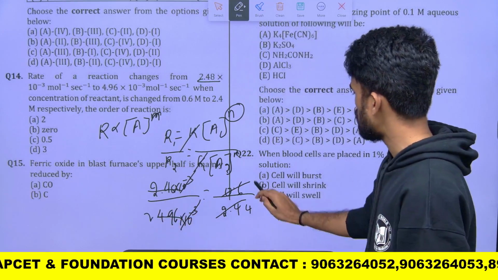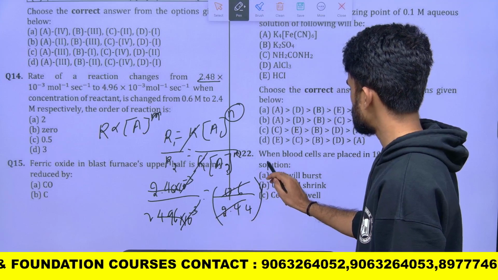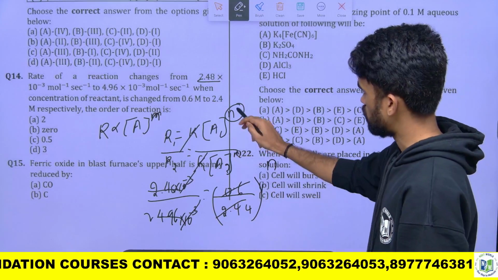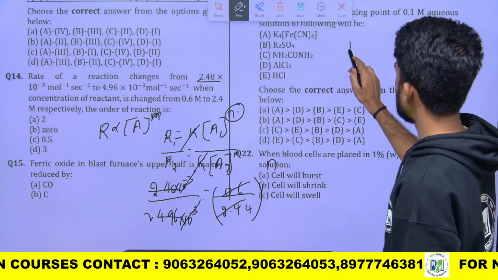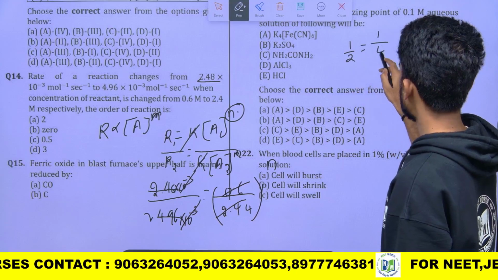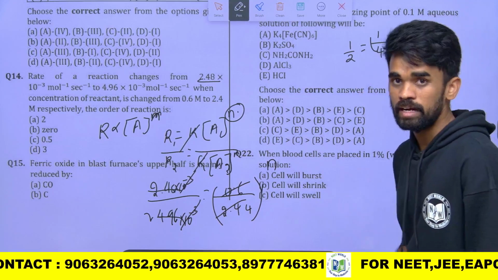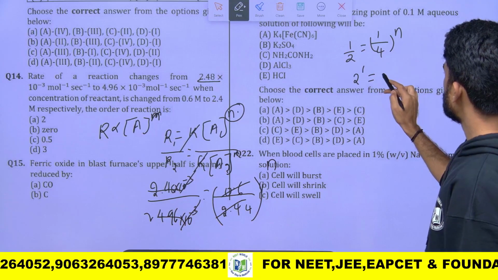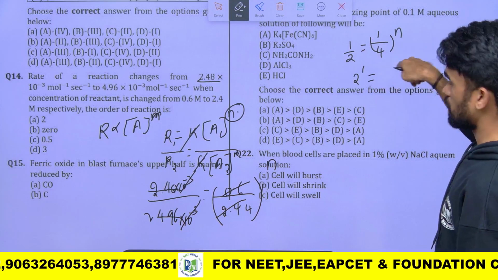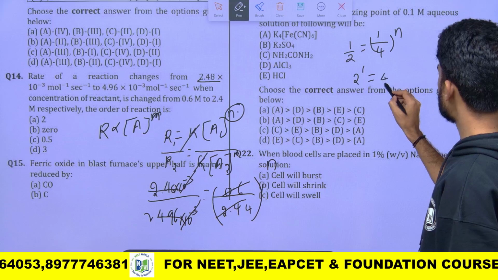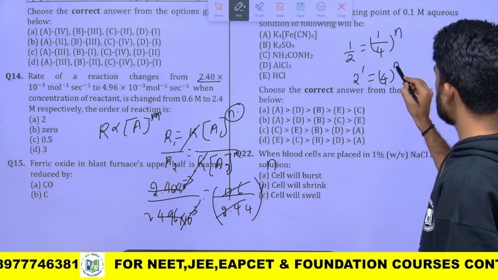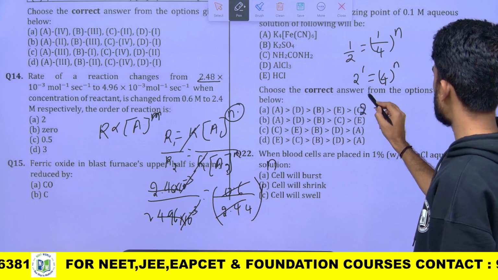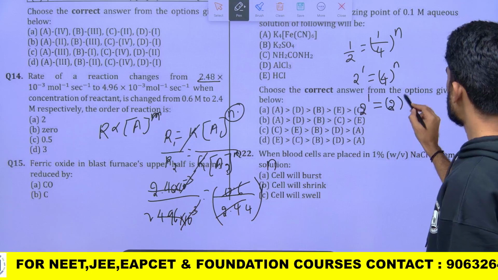So what is the final order we got? Here N, both of them are having N. So 1 by 2 equals 1 by 4 power N. Now I can write this as 2 power minus 1 equals 4 power minus N, so 2 power minus 1 equals 2 power minus 2n.